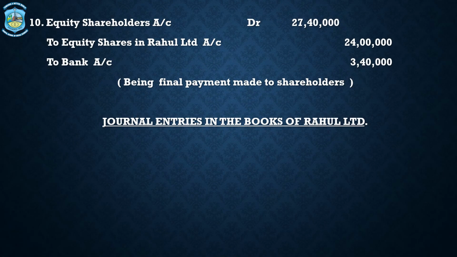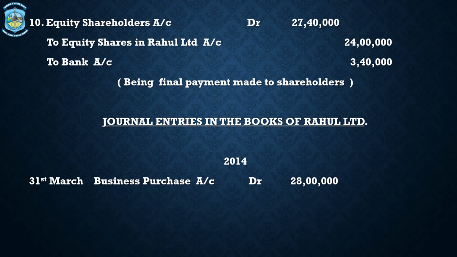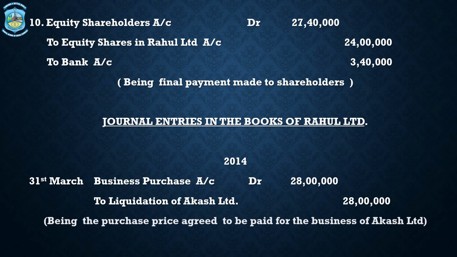Let us look at the journal entries in the books of Rahul Limited, that is the purchasing company. Now this amalgamation is in the nature of purchase. So the journal entry number 1 would be business purchase account debit to liquidators of Aakash Limited 28 lakhs.